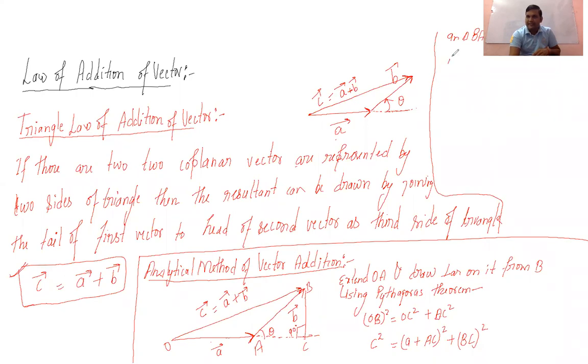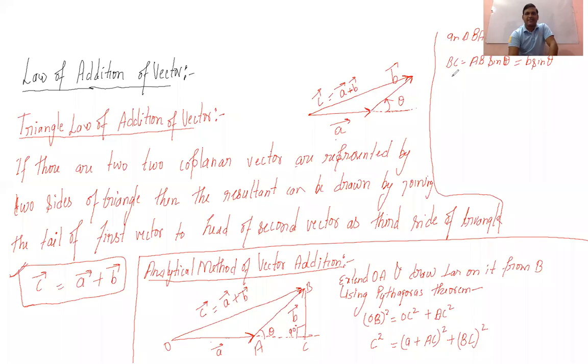So you can write here that BC is AB sine theta. Now you can understand this AB is nothing but the B vector, so this can also be written as B sine theta, isn't it?